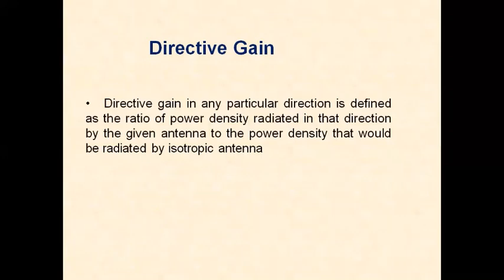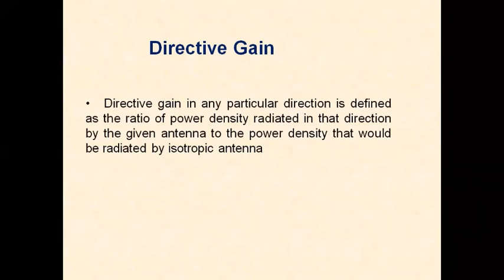If we take this ratio, we get the directive gain. So directive gain equals power density of the given antenna divided by power density of the isotropic antenna radiated in that particular direction. It is always associated with that particular direction.